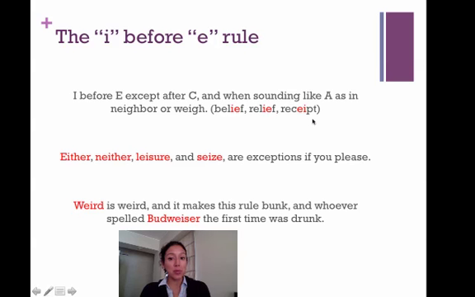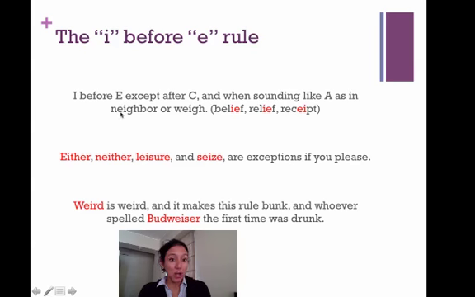But take a look at this word, receipt. In this case, we've got the I-E thingy, but we've got a C right before. So when you see that C, the I-E does not go anymore. Instead, you invert it. So it would be an E-I. All right? So I-E, I-E, because it's being followed by an L. But in this case, the IE does not work anymore because it comes after the letter C. Okay? So I before E, except after C, and when sounding like A, as in neighbor and way.